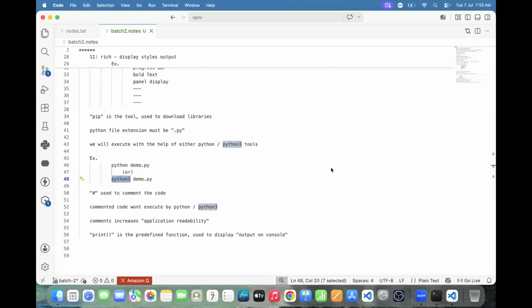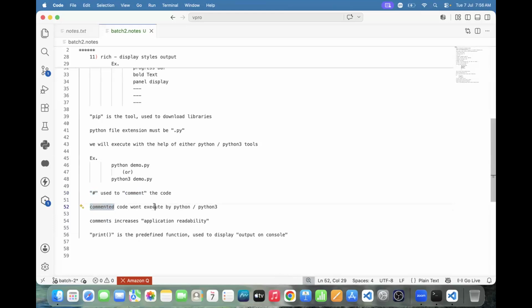How to represent a comment? Hash is used to represent a comment. What is the speciality of a comment?